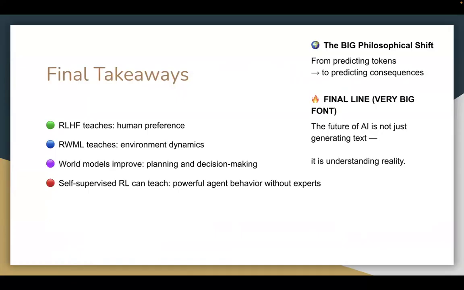And the final takeaways of this discussion are that RLHF teaches human preference, RWML teaches environment dynamics, and world models improve planning and decision making. And self-supervised RL can teach powerful agent behavior without experts. And the big philosophical shift is from predicting tokens to predicting consequences. And the final line, the future of AI is not just generating text, it is understanding reality.